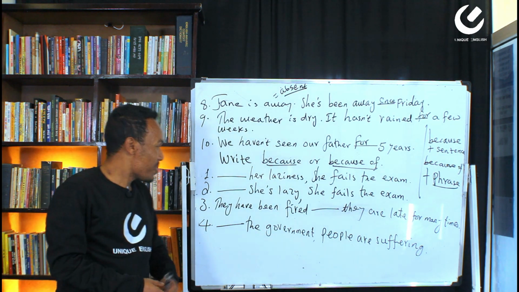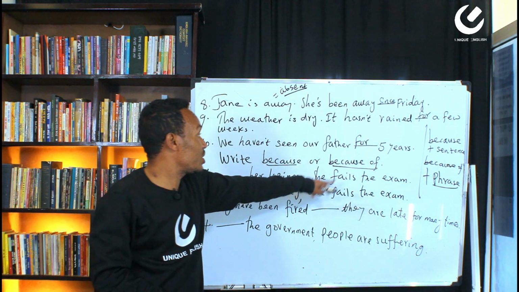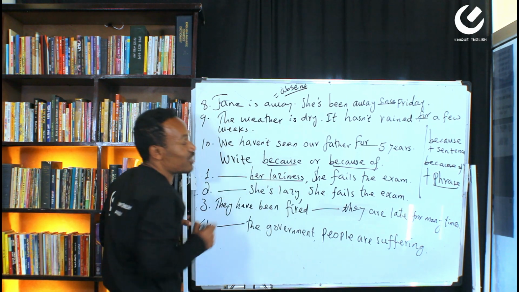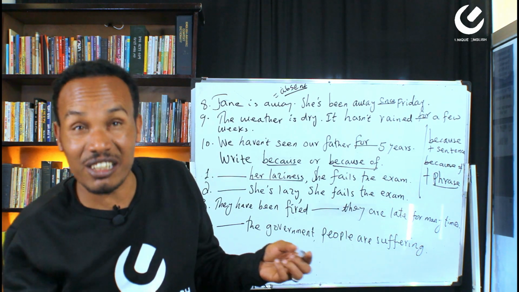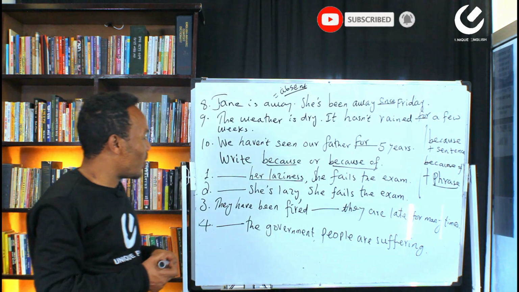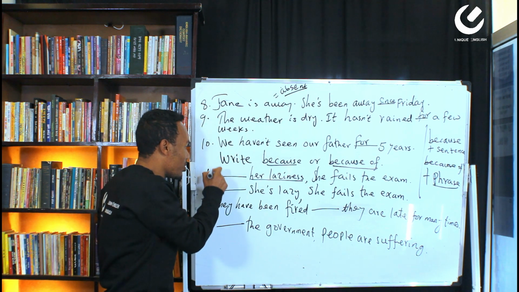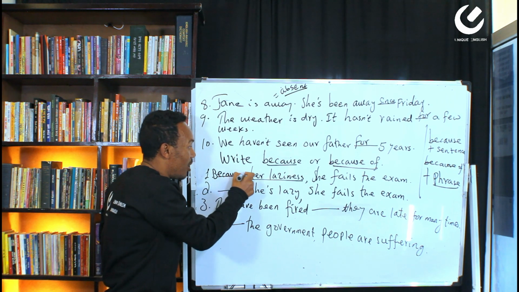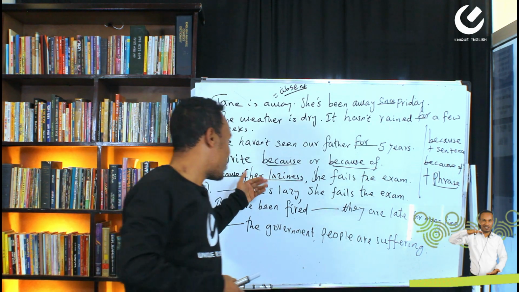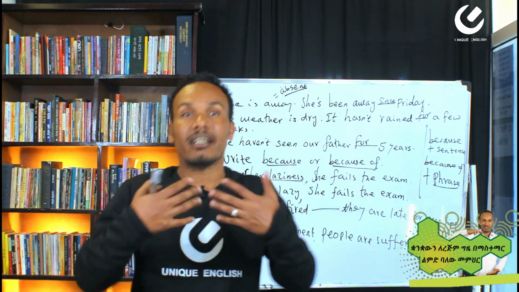So here is the first statement. Dash her laziness, she fails the exam. Up to the comma, is her laziness a phrase or a sentence? It's a phrase. It doesn't give a complete sense. Yes or no? So her laziness is just a phrase. So the answer is what? Because or because of? Because of her laziness, she fails the exam.